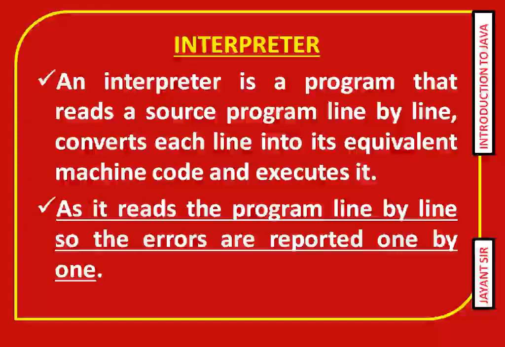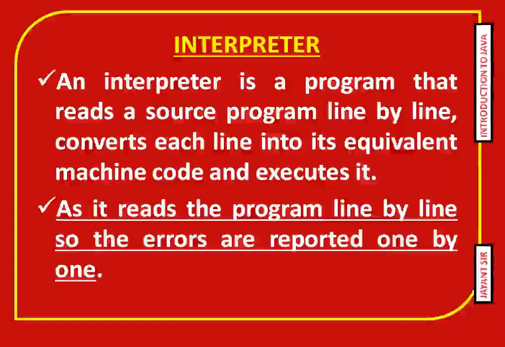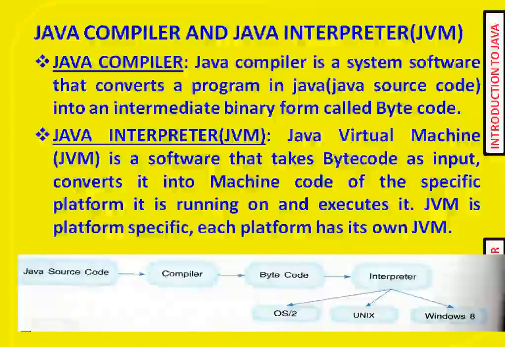Now we are going to learn what is a Java compiler and what is a Java interpreter, where both are needed in the case of the Java programming language. A Java compiler is a system software which converts a program in Java into an intermediate binary form called the bytecode.